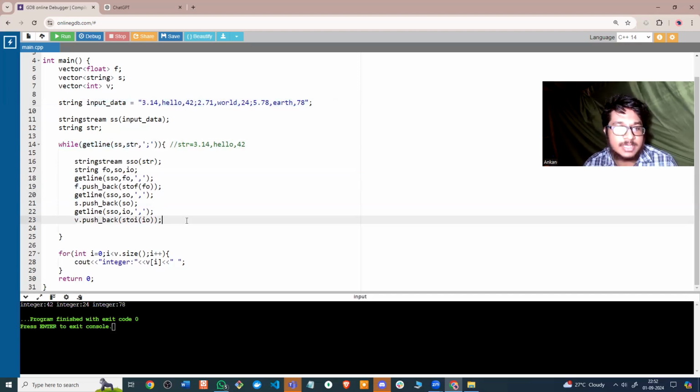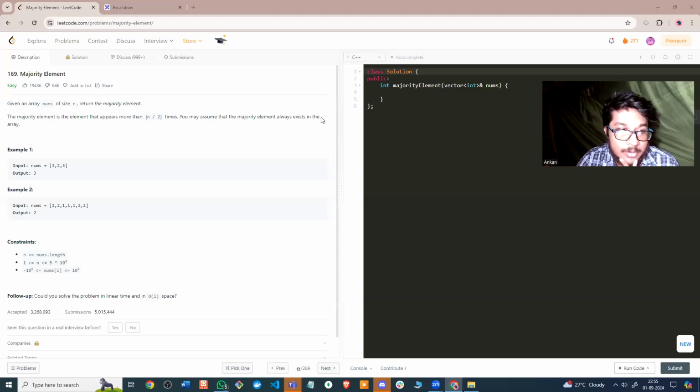So that is how we can take these kinds of inputs, which are quite common now in the NQT examinations. All right, so that was it about taking inputs. Now let's move on to a coding question, a very famous coding question of NQT. The question is majority element.